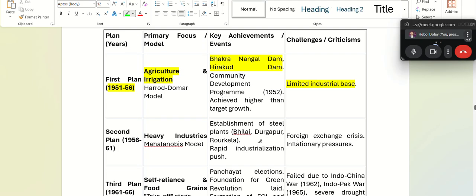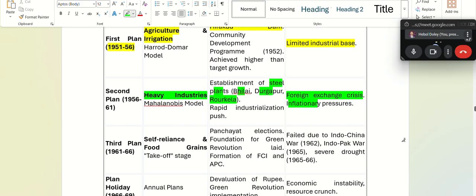Okay, then comes the second plan, 56 to 61, which followed the Mahalanobis model, where heavy industries were focused. That is why we see steel plants in Bhilai, Durgapur, Rourkela. All these are steel zones of our country. So heavy industries were there, a rapid industrialization push was there. However, the criticism was there was a foreign exchange crisis in the country and so much inflation pressure on the country.